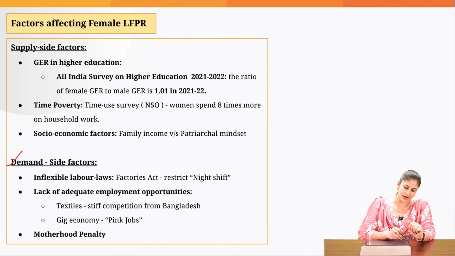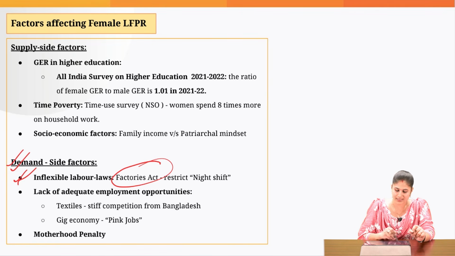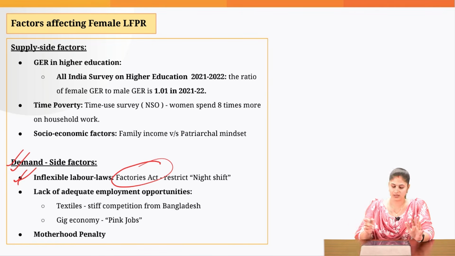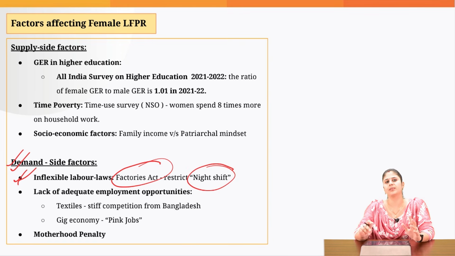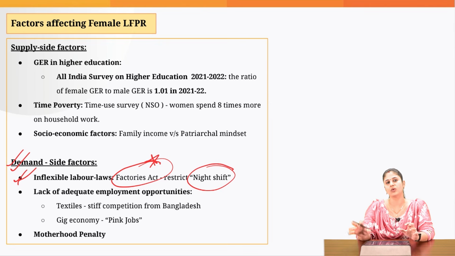Now, demand side factors. Demand side factors explain why companies are not incentivized to hire female employees. First is the inflexible labor laws. When you talk about the Factories Act, it does not allow women to work in the night shift. But now in the recent labor codes, we have made changes and allowed women to work in the night shift. Previously, under the Factories Act, women were not allowed to work in the night shift, so factories were not incentivized to hire female employees.